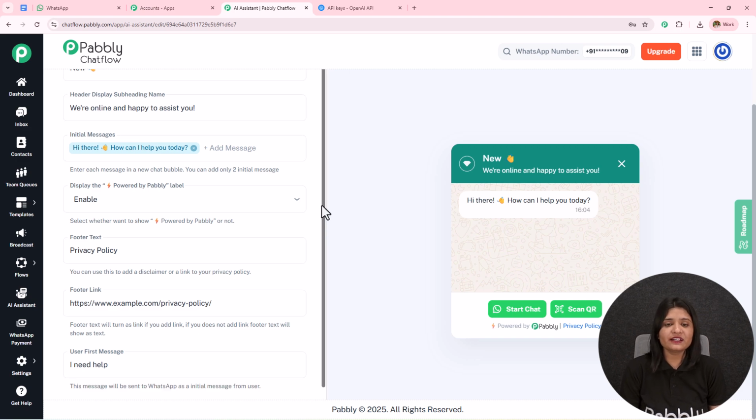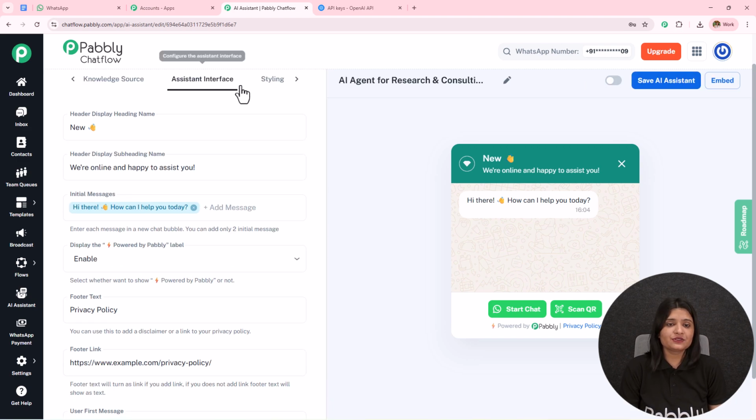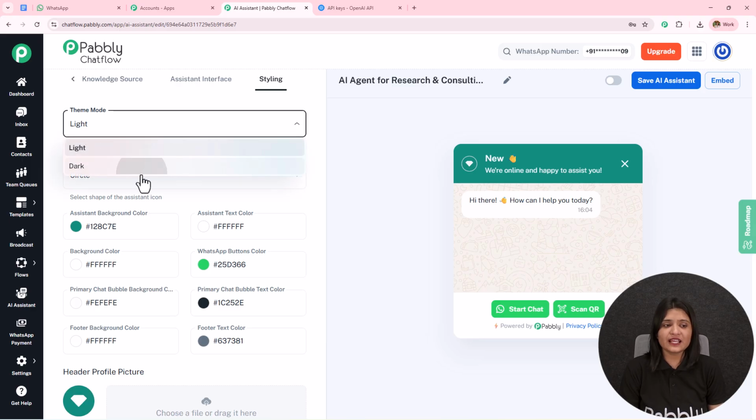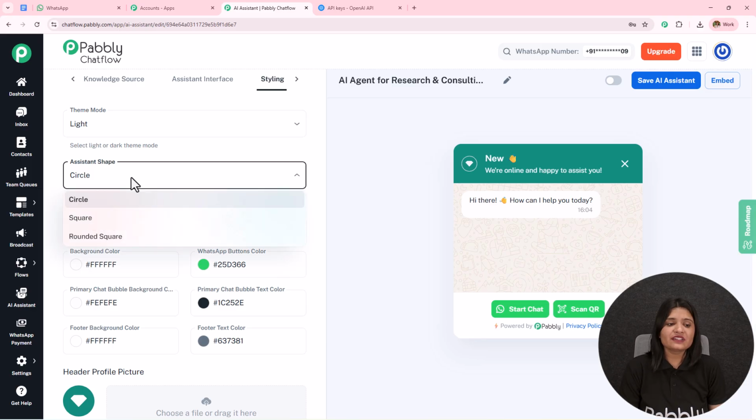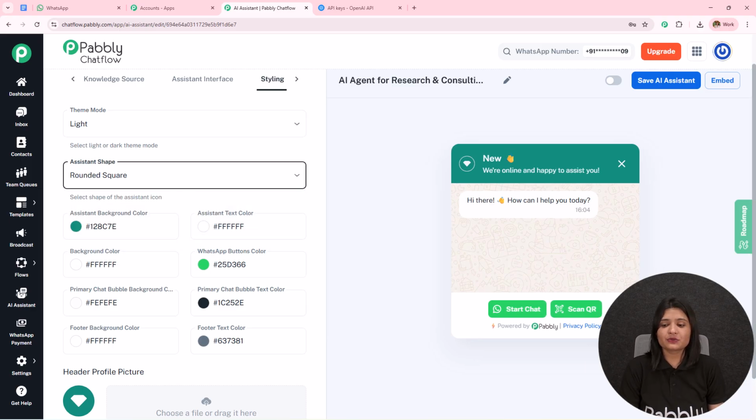Moving on towards the final part, which is styling. So over here I have selected the theme mode as light. You can select it as dark also, and it will start displaying. Then we have this assistant shape, square, rounded square, and you see it is changing over here. I'm going to keep it as circle.